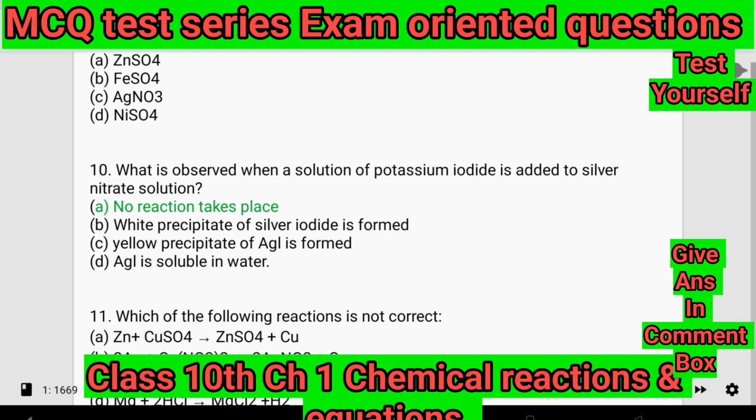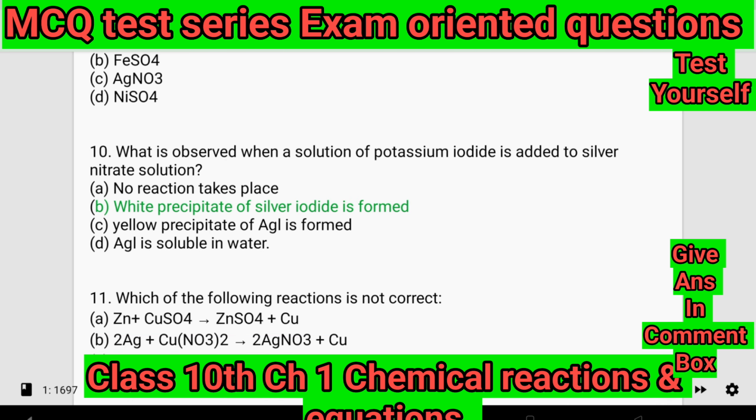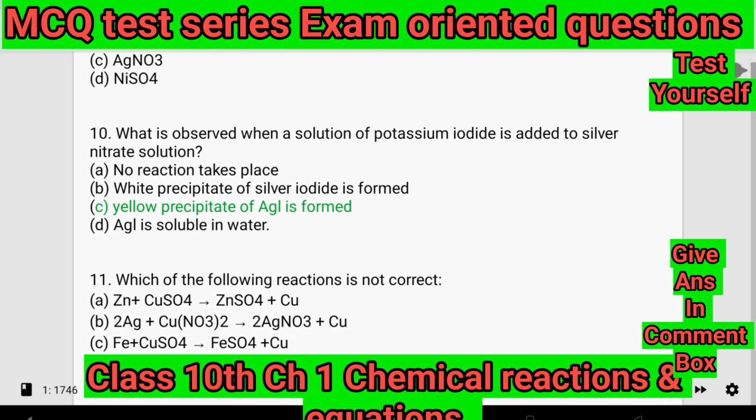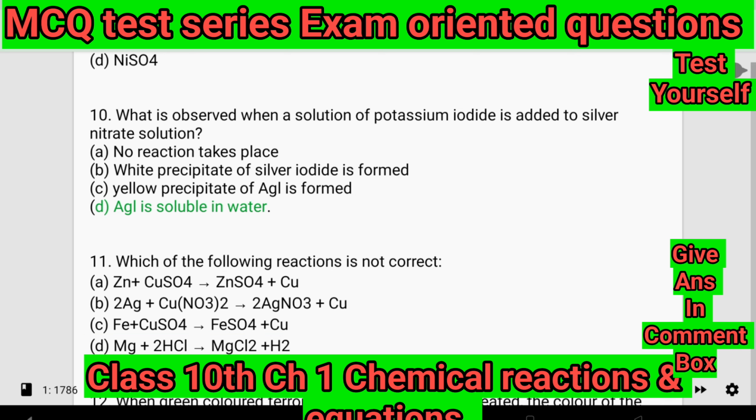10. What is observed when a solution of potassium iodide is added to silver nitrate solution? A. No reaction takes place. B. White precipitate of silver iodide is formed. C. Yellow precipitate of AgI is formed. D. AgI is soluble in water.